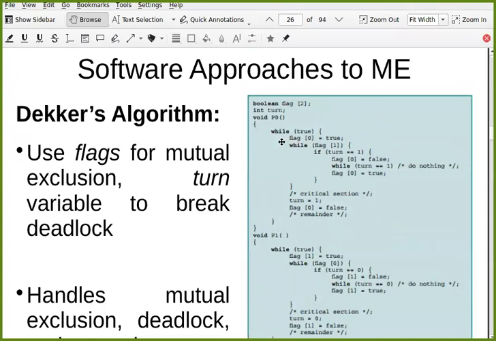Again, there is an infinite loop. First, it will do this. It sets its desire that I want to enter. Process 0 says that I want to enter. That's why it sets flag 0 equal to true. But before entering, it will check what is the situation at the other process. If flag 1 is true, and turn is also equal to 1.